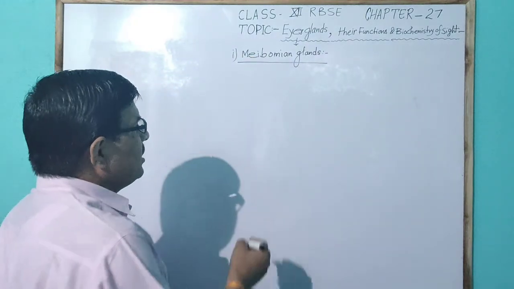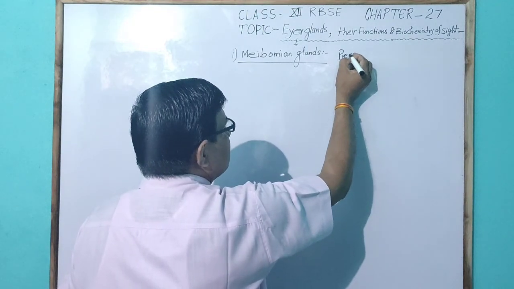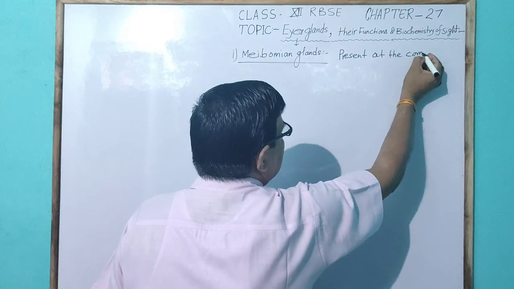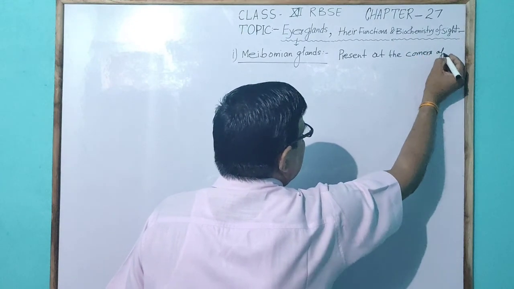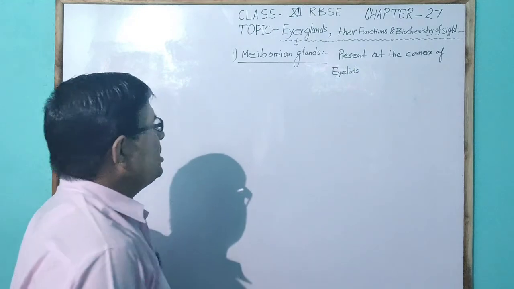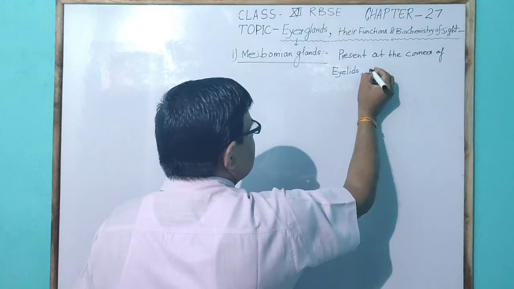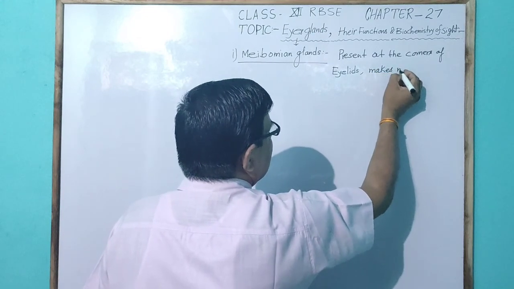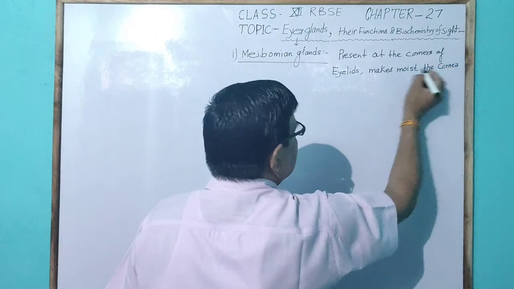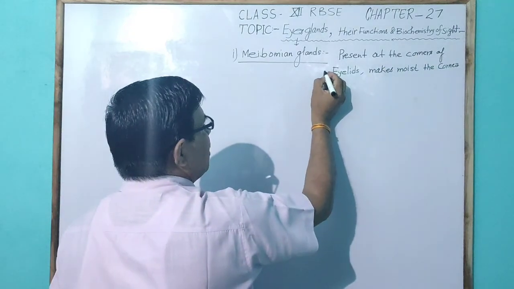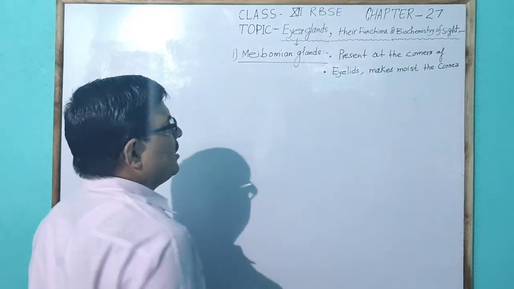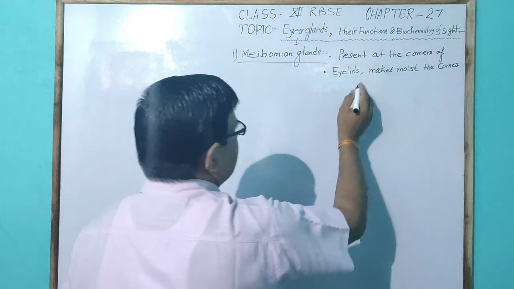Meibomian glands are generally present at the corner of the eyelid. Meibomian glands generally make the cornea moist. So the main function is making the cornea moist, and it is present at the corner of the eyelid.